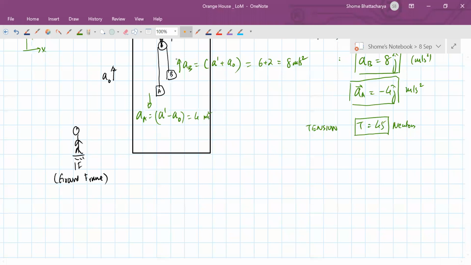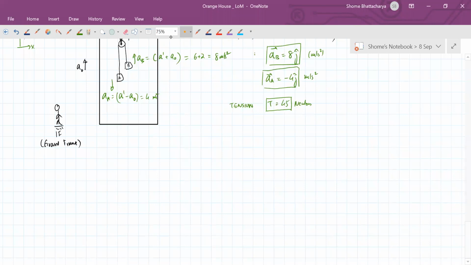So you can see how we made use of two things. One is the analysis of the free body diagram in a non-inertial frame to find out this relative acceleration A prime, and then the concept of relative motion itself to find the acceleration in the ground frame.